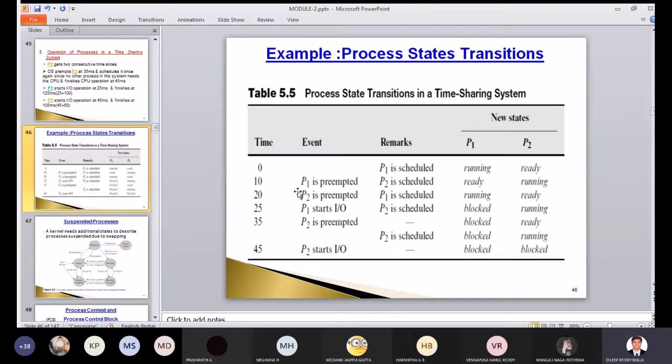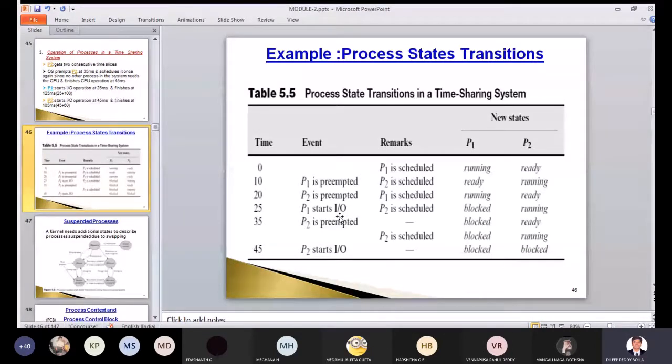So 10 plus 5, 15 milliseconds it will be in running state, and it will initiate the IO block because it has got 10 milliseconds of IO time. The CPU has changed and it has had its turn. Now it has to change to the IO part. So P1's IO will start here and P2 will get scheduled. P2 will come to running state and take 10 more milliseconds. Already it has consumed 10 milliseconds, so now the second 10, 20 milliseconds it has taken.